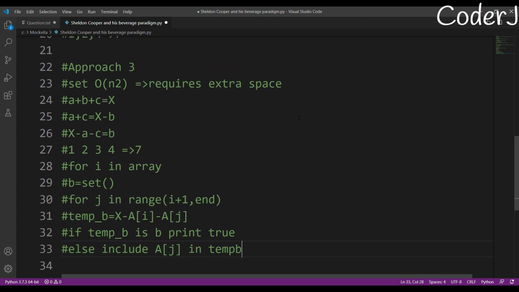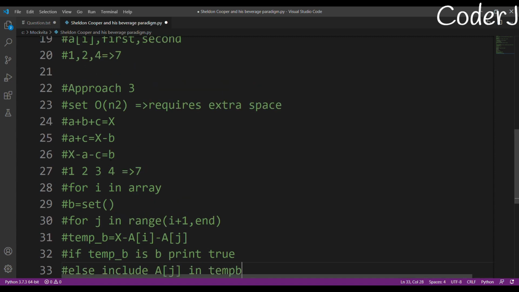But basically what I'm going to do is I'm just using the benefit of the formula that x minus A minus C is equal to B, right? We know that. So I'm creating a set of all these possible values, and I'm checking if such a value exists. I'm just calculating this B for all this x minus A minus C, and I'm checking if such a B exists in my array. If a B exists, then basically yes, such three numbers exist.